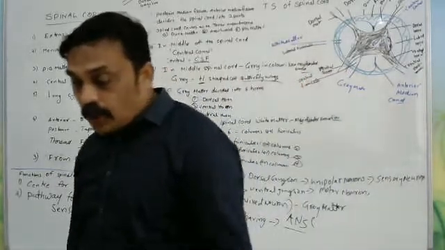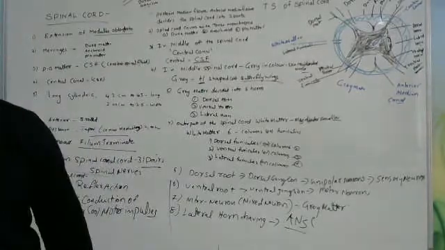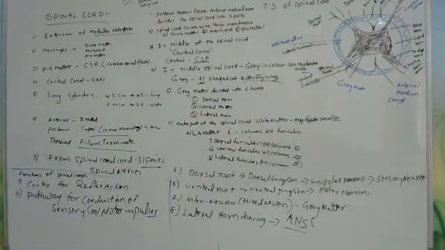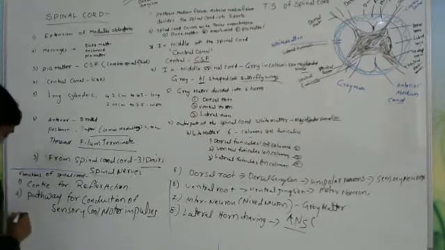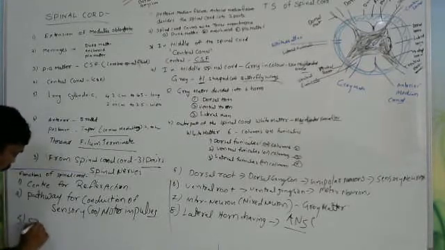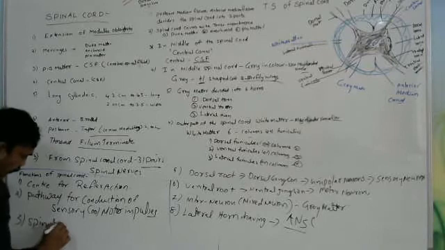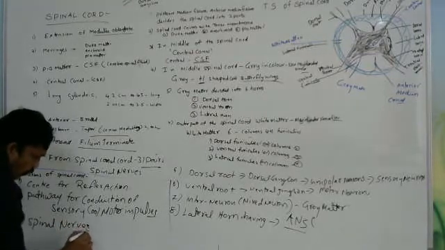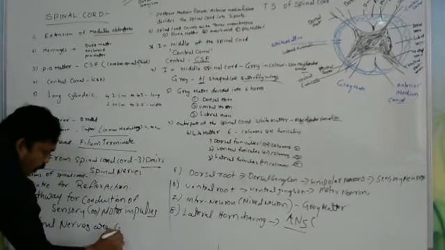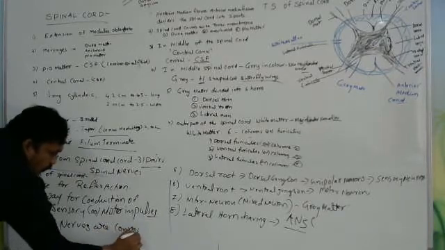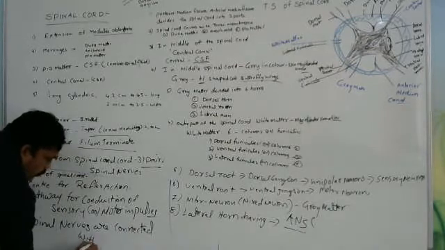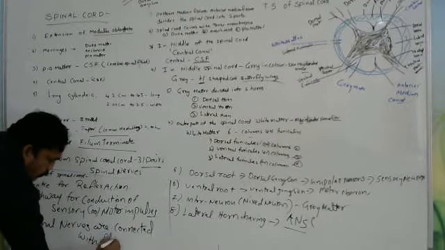That is the second function of the spinal cord. And the third function: 31 pairs of spinal nerves are connected with all body parts.